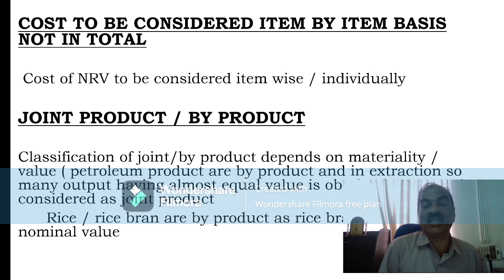What is the net realizable value of A, which is short? That is the cost of A. B, again you should count what is the cost of B, what is the realizable value of B, which is the lowest, that must be brought to the last column if you are valuing inventory. C, that is item wise you have to calculate and find out the lesser of cost or realizable value. Total should not be taken. That is 2 questions are there based on this. Once or twice this has been asked for examination also.